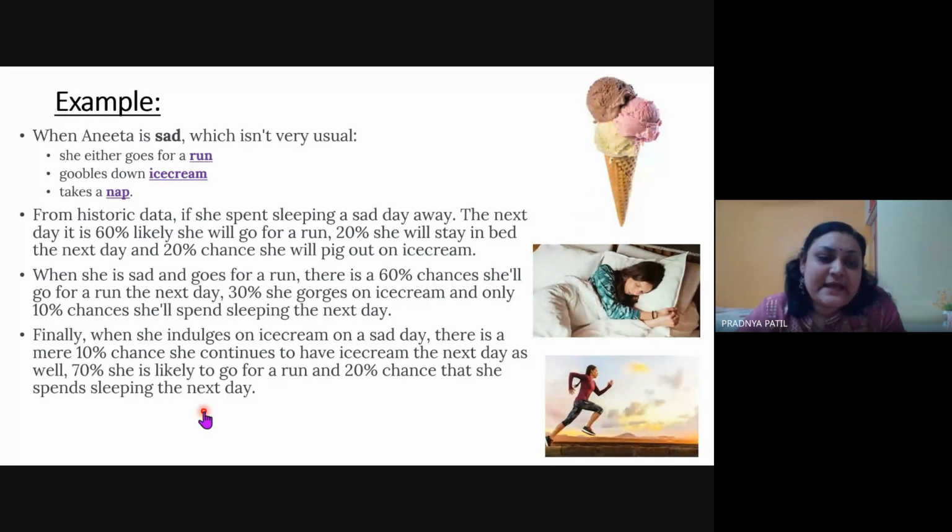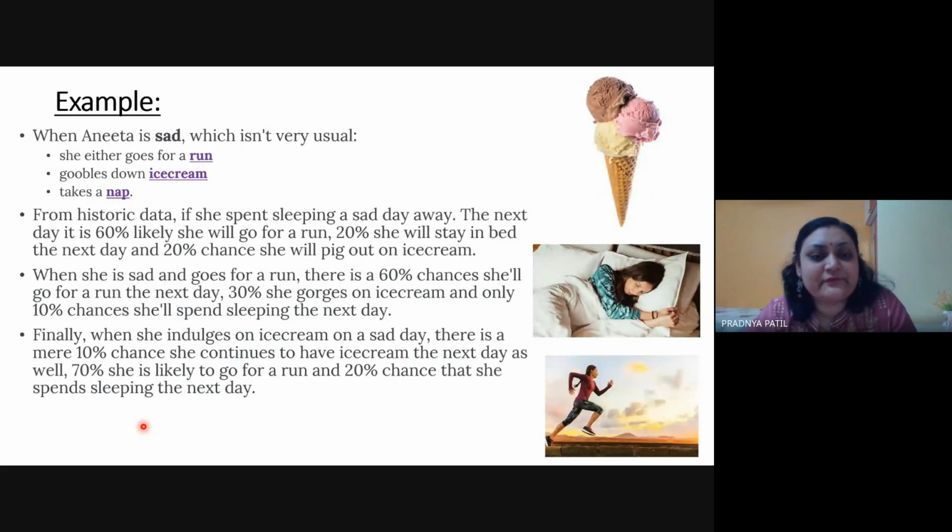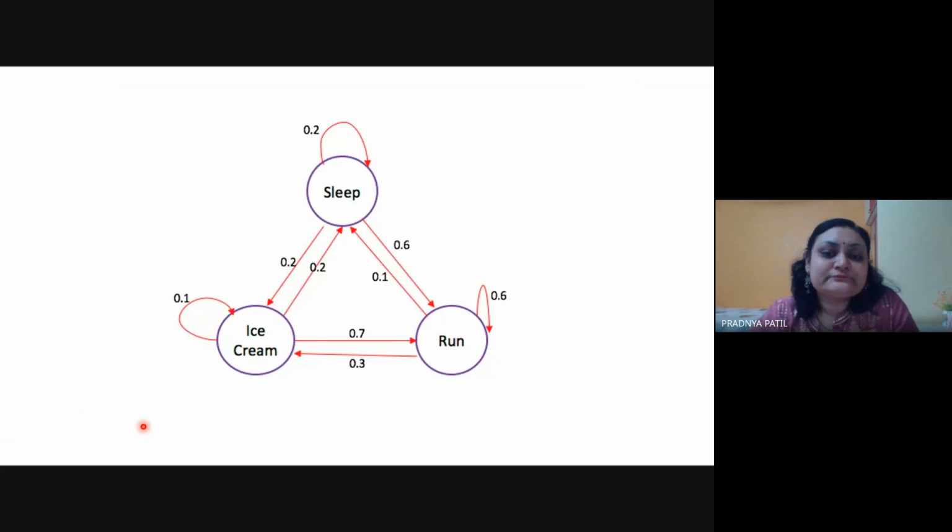Now can you draw this diagram? Can you draw the state transition diagram as well as the state transition matrix? I know we are working with this online lecture. I don't know how many of you are actually solving. So I'll go ahead. This is the diagram which would be done with the help of all this historical data of Anita's behavior.